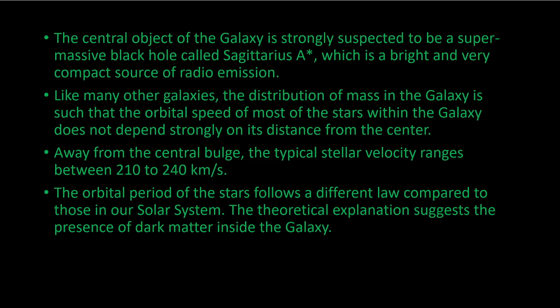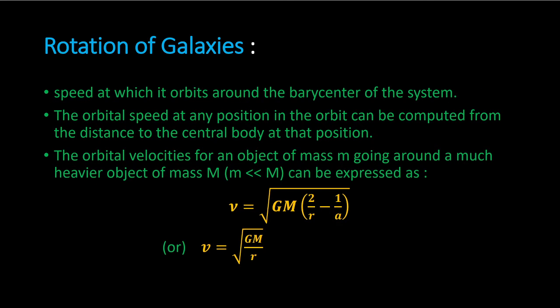So next slide. So next we come to the rotation of galaxies. The orbital speed of an object going around another object is the speed at which it orbits around the center, or the barycenter as we call it, as in the solar system. In the case of a small mass orbiting a much heavier mass, the barycenter is almost at the center of the massive body, because the center of mass of the two bodies will exist inside the massive object.